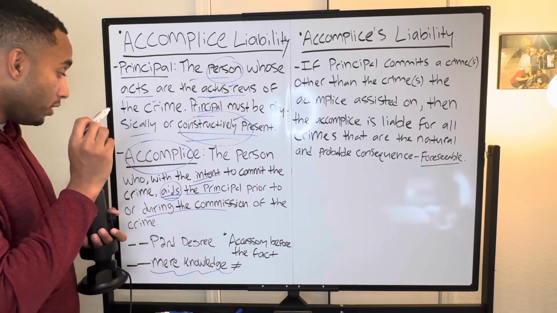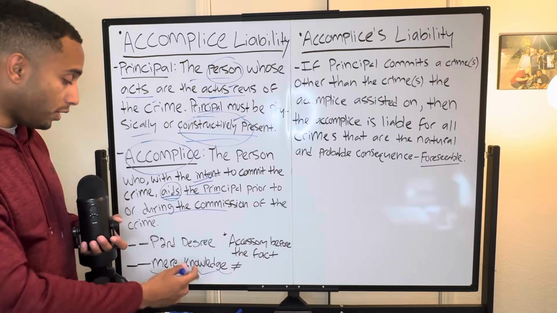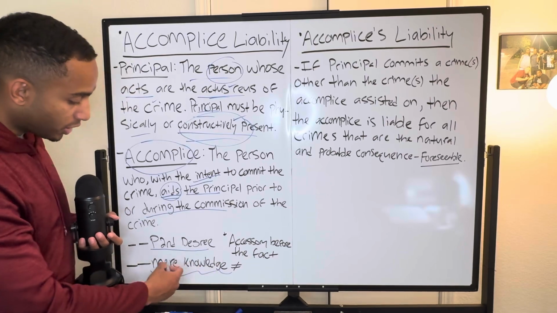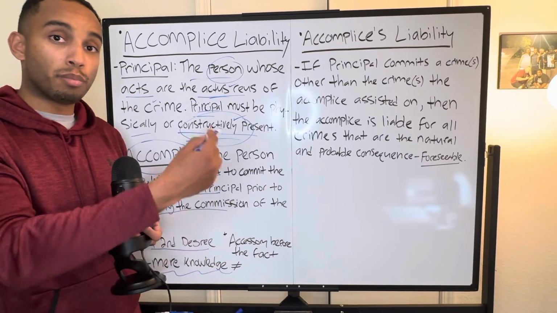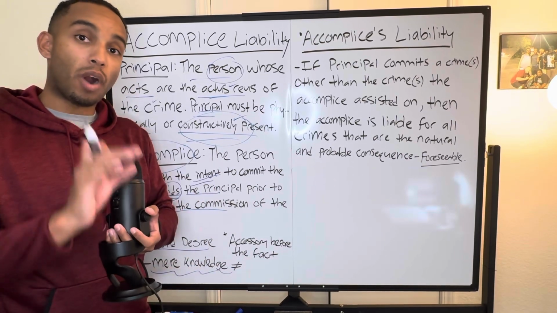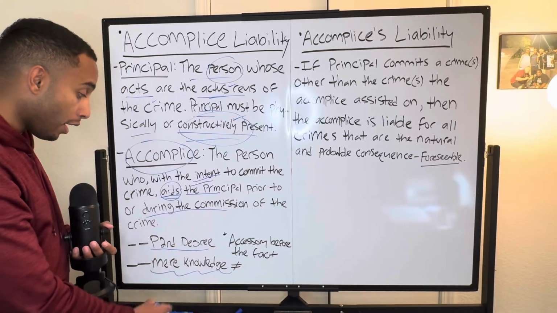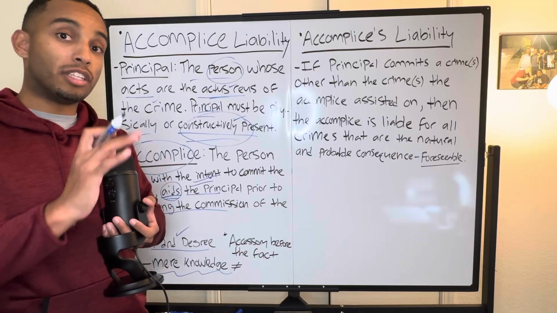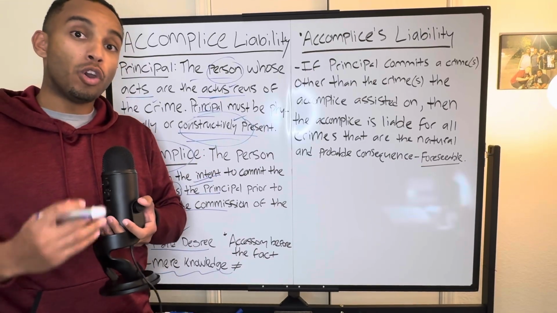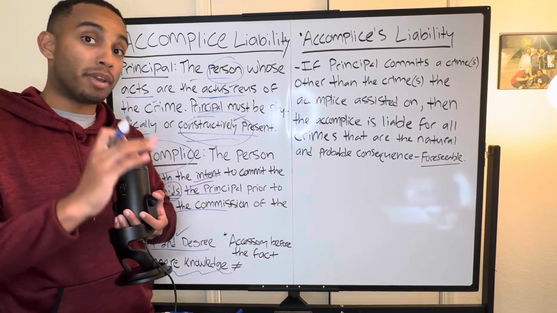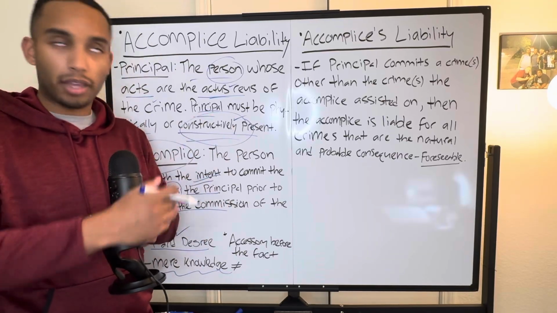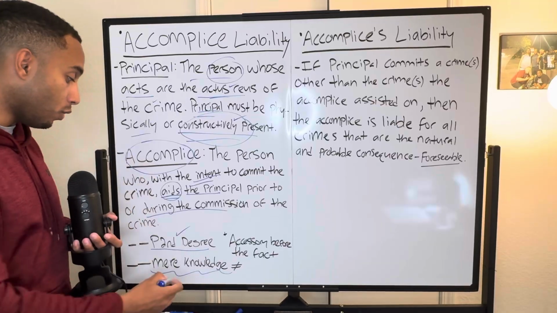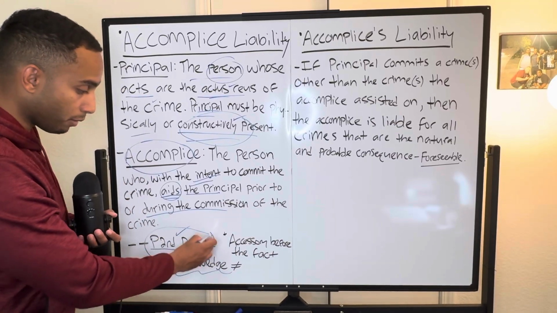Lastly, for the character of accomplice in this analysis, a principal of the second degree is someone who's also present with the principal at the scene of the crime. Riley would be, technically speaking, a principal in the second degree because, again, he was also at the scene of the crime outside the bank in the car when Israel went to commit the act of robbery at Bank of America. Then Israel comes out of the bank, they drive away, etc. Because he was physically present, he will be a principal in the second degree.